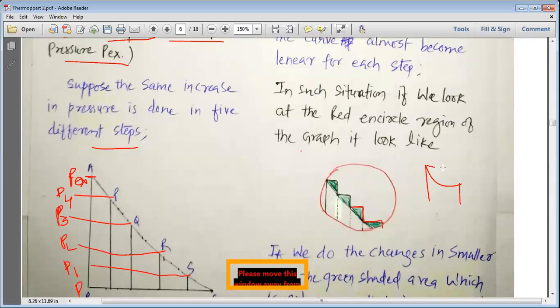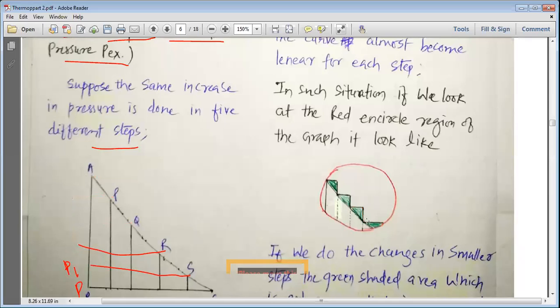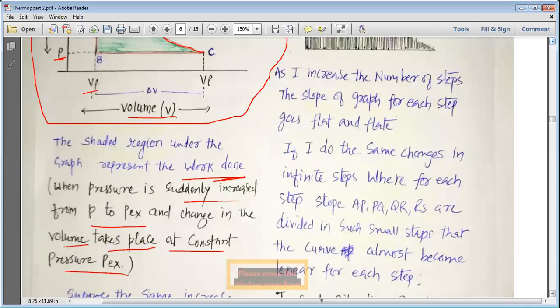But if the work is done in small changes, we get this area extra. This green shaded region is found extra when we do the work in very small changes. So the graph we get has changed and we get it in a different manner. Let us read the text and understand it.